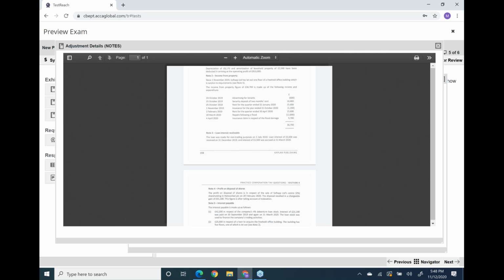So the period in which you book the repairs, the period in which you had the loss, you will set off the insurance claim in the same period. So what's your net cost? Listen, 9,700 minus 12,800 will be your net cost, and you will book the net cost in your accounting period. Okay, no matter the insurance claim is physically received on 4th April 2020, we are not working on cash basis.